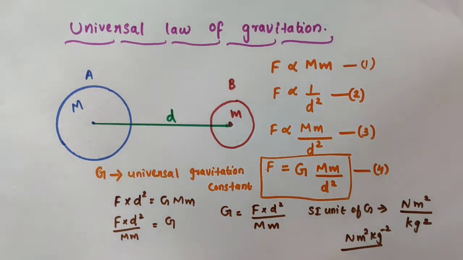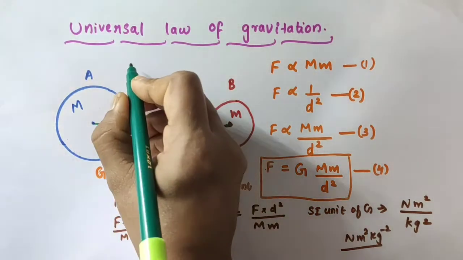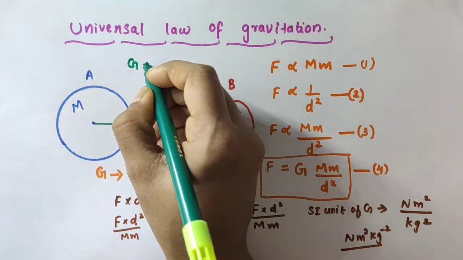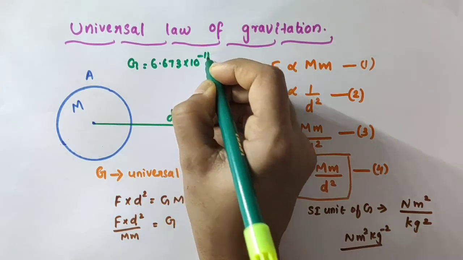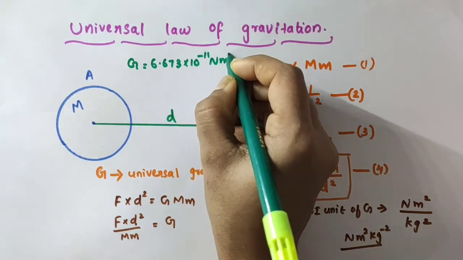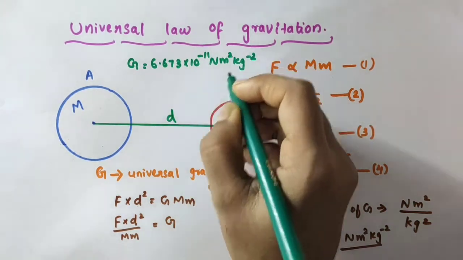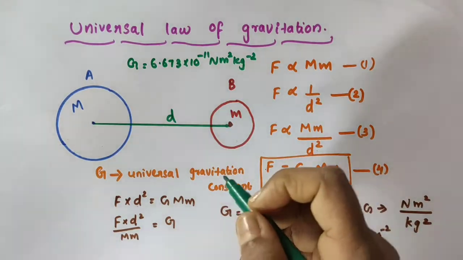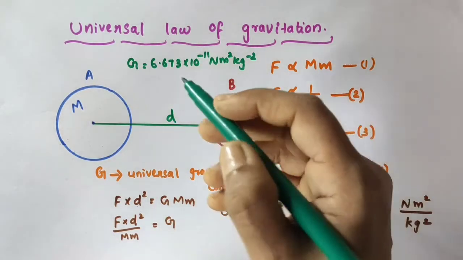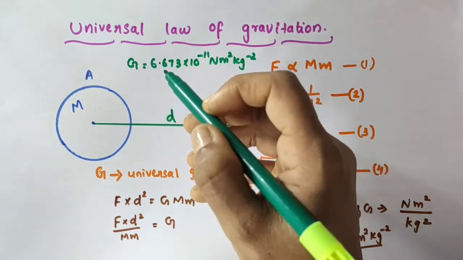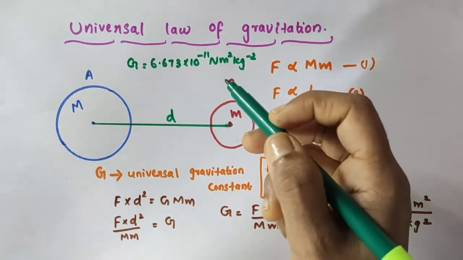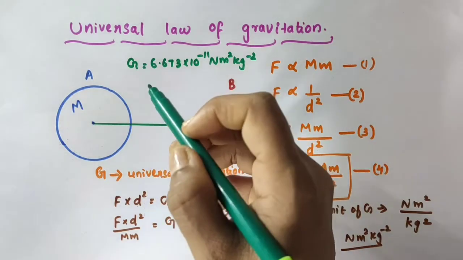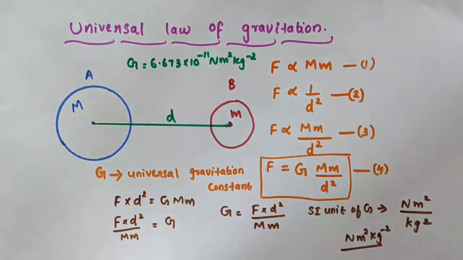Now you see, the value of this constant G, I'm writing here, is 6.673 into 10 raised to -11 Newton meter square kilogram raised to -2. So that universal gravitation constant has a constant value which is equal to 6.673 into 10 raised to -11 Newton meter square kilogram raised to -2. This value was actually found by Henry Cavendish.